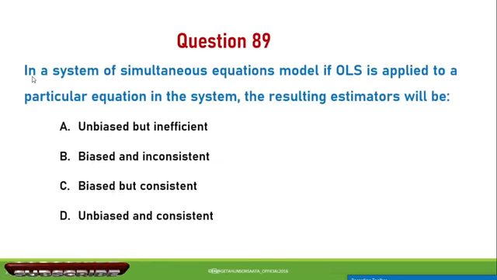Question number 89. In a system of simultaneous equation model, if OLS is applied to a particular equation in the system, the resulting estimator will be A. Unbiased but inefficient, B. Biased and inconsistent, C. Biased but consistent, D. Unbiased and consistent. So the correct answer is B. The resulting estimator will be biased and inconsistent.